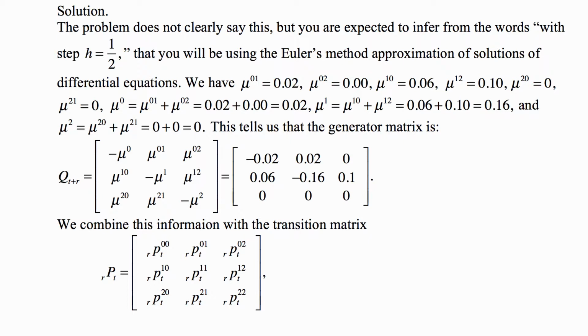This tells us that the generator matrix, which is the matrix consisting of these forces that we just calculated, is equal to what you see there: minus 0.02, 0.02, 0; 0.06, minus 0.16, 0.1; and then zeros at the bottom because state 2 is absorbing.